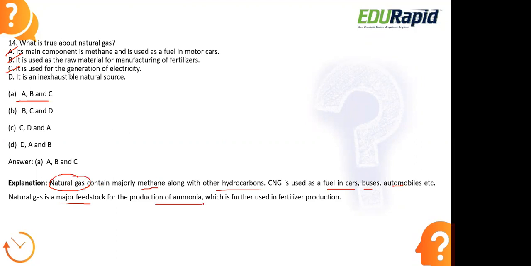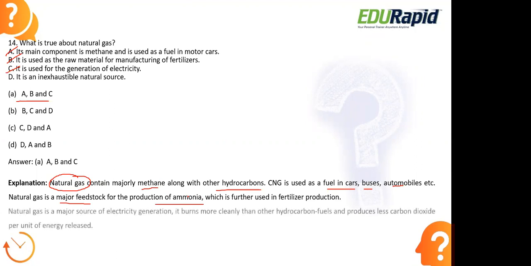of ammonia. Now we know that ammonia is used as a fertilizer in agricultural practices, which is required for the good growth of the plant, right? Apart from this, natural gas is a major source of electricity generation. The methane present in natural gas is used for the generation of electricity because it burns very clean, without leaving much polluting unburnt particles into the atmosphere.